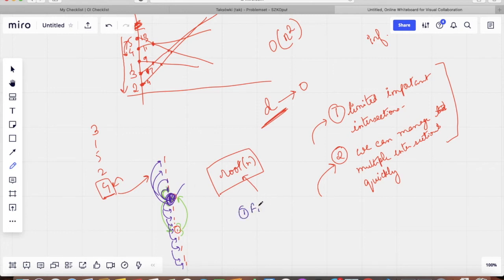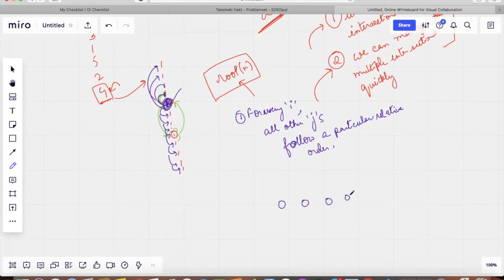So for every i, we have to ensure that all other j's follow a particular relative order. So for this guy, for our ranking to be correct or for our ranking to be reachable, we want a situation, we want a value of d for which this guy is greater than this particular value and this particular value, right?